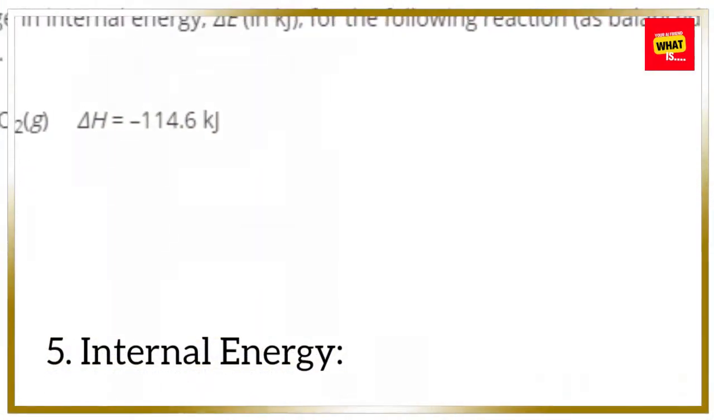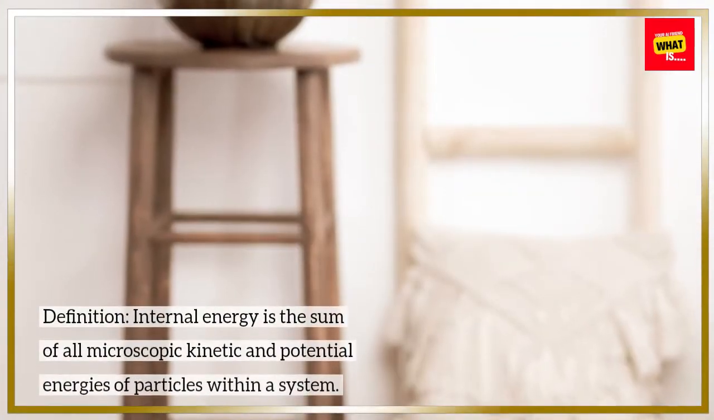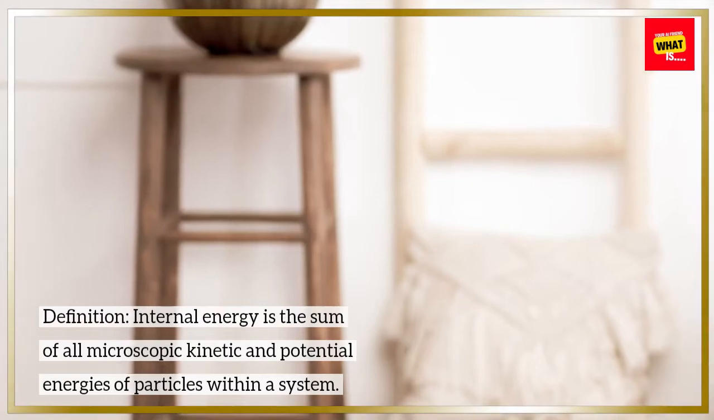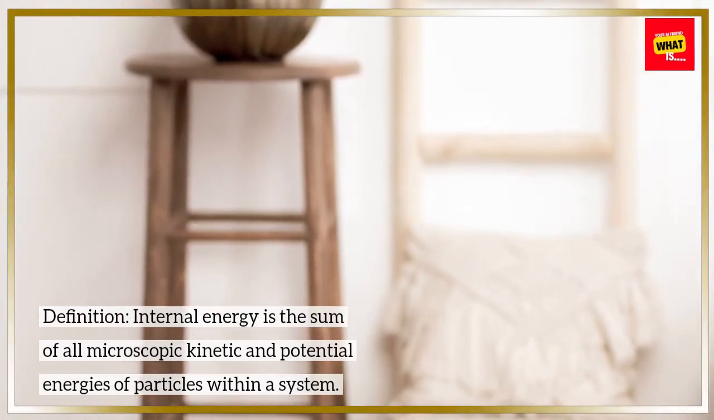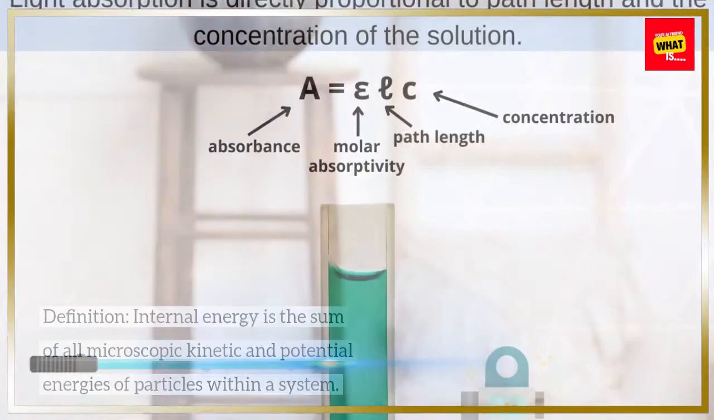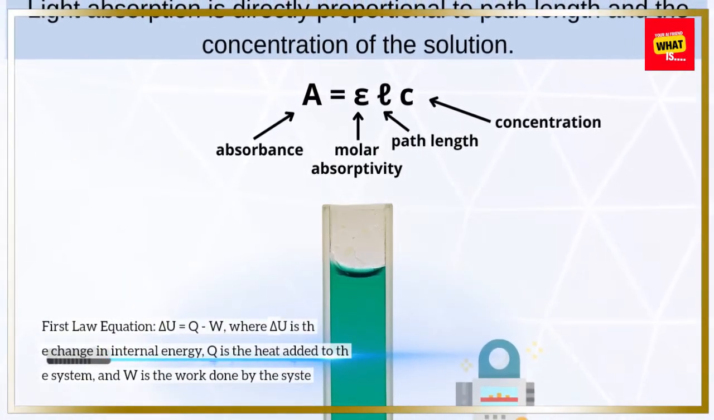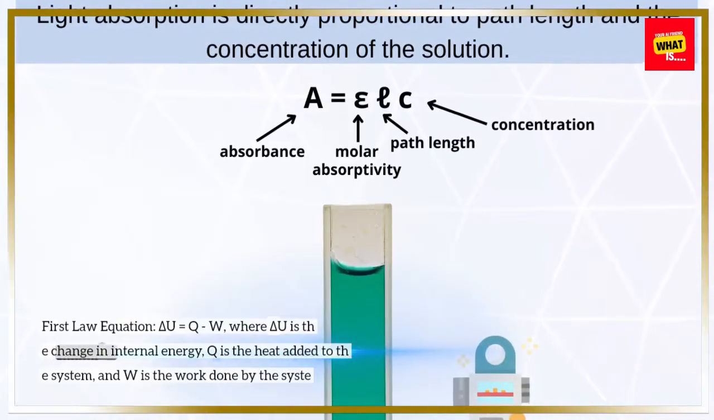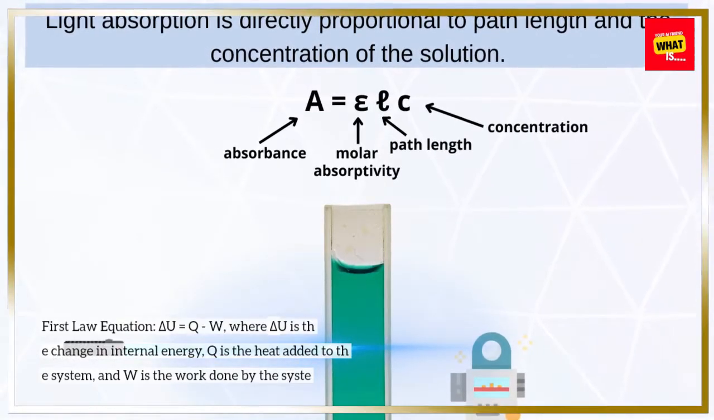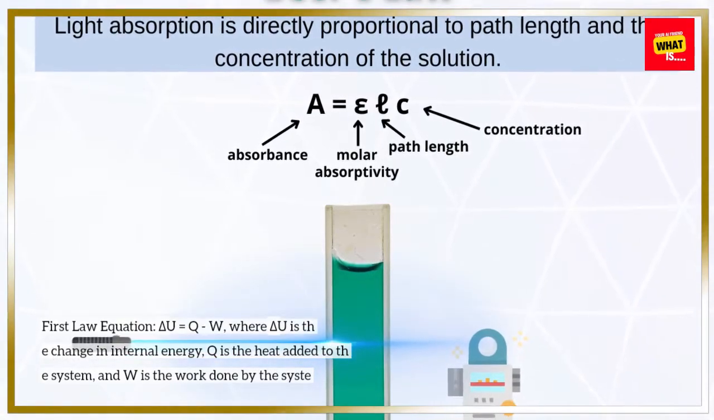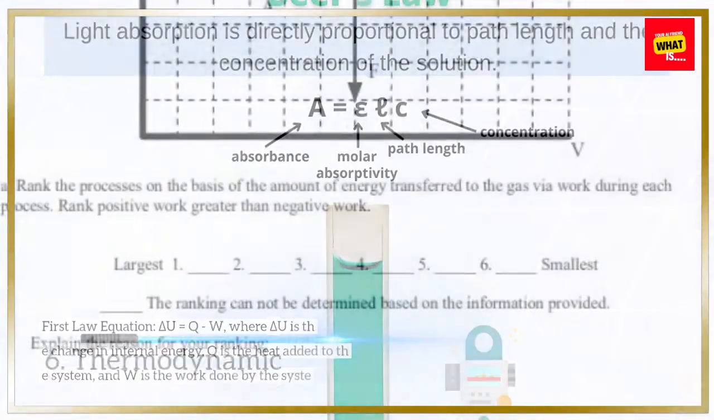5. Internal energy. Definition. Internal energy is the sum of all microscopic kinetic and potential energies of particles within a system. First law equation. Delta U equals Q minus W, where delta U is the change in internal energy, Q is the heat added to the system, and W is the work done by the system.